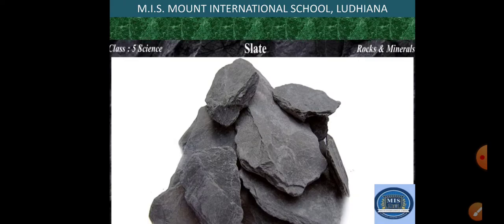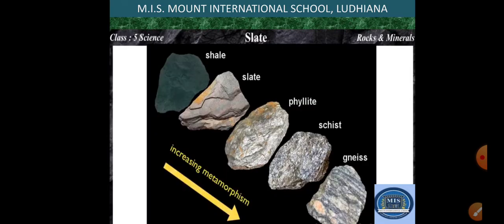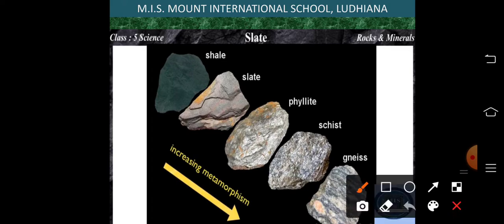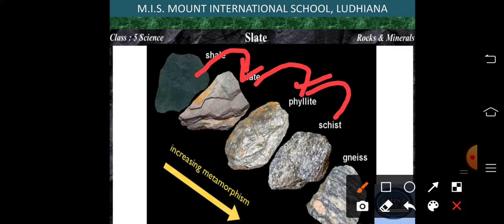Now the second type of metamorphic rock is slate. Slate is formed from the igneous rock shale. Again, it is formed by the metamorphosis of that rock. See, this is the complete cycle. Shale gets converted to slate, slate gets converted to phyllite, which gets converted to schist, and which then gets converted to gneiss. So gneiss and slate are both metamorphic rocks, but of different levels.